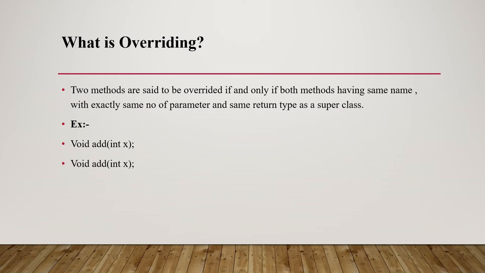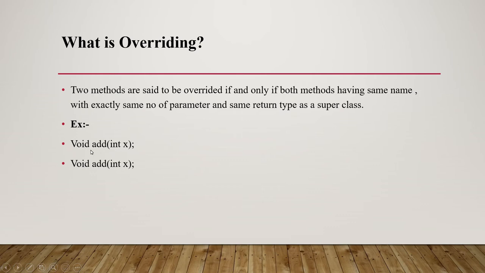Suppose I am taking an example. Seeing this one, this is the method void add(int x). This is the add method which has only one parameter, and the return type is void. In the method below, this is also the add method. The method name is the same, and it also has one parameter, so the parameter is also the same. This method also has the return type void, so the return type is also the same. So now this is called overriding.